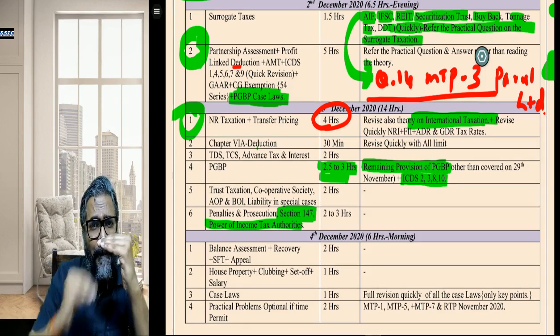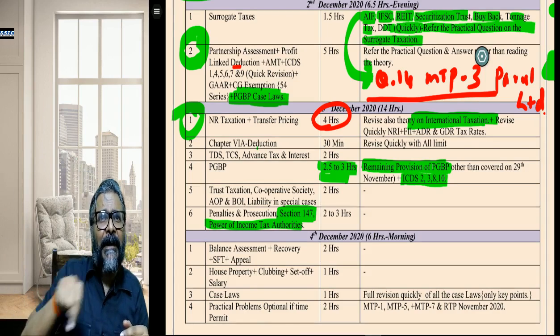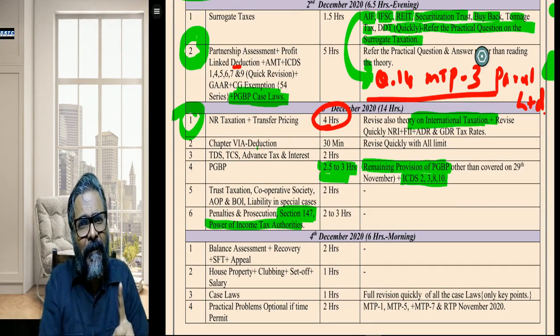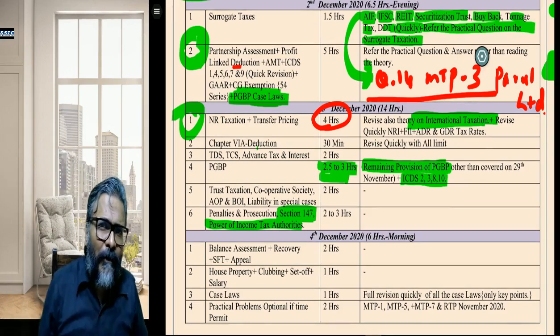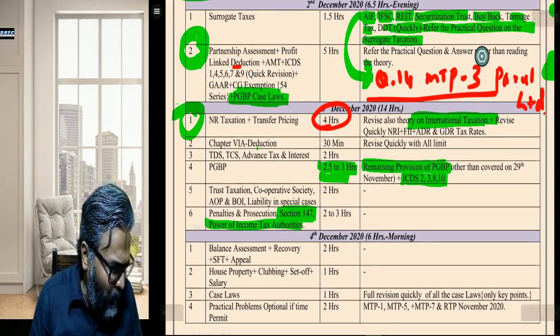Then, depending upon the tax relief which is sought to be claimed, the application has to be made with the CIT, the CCIT, or with the CBDT. It depends upon the relief that is sought to be claimed.